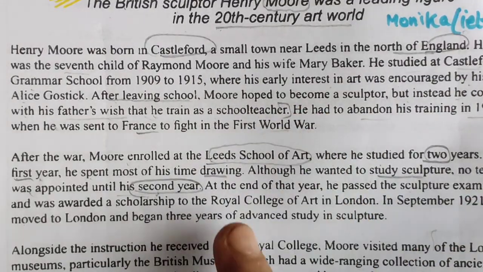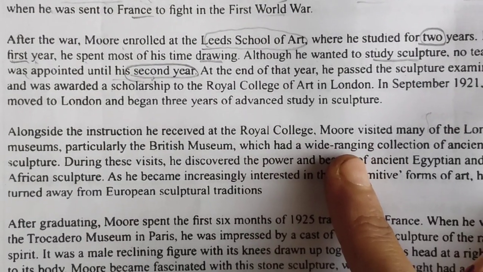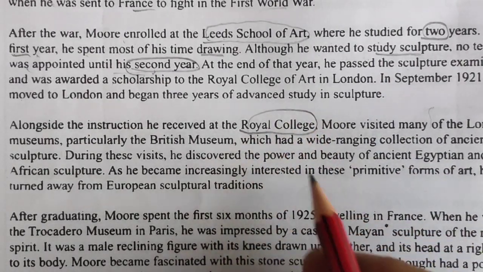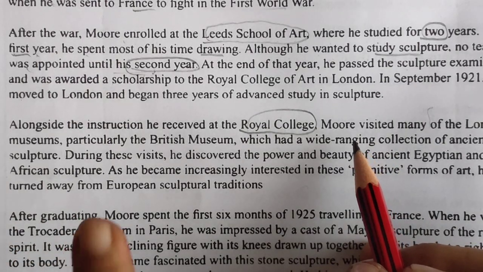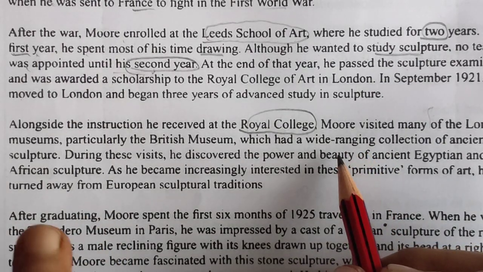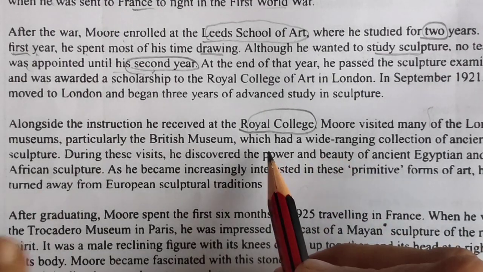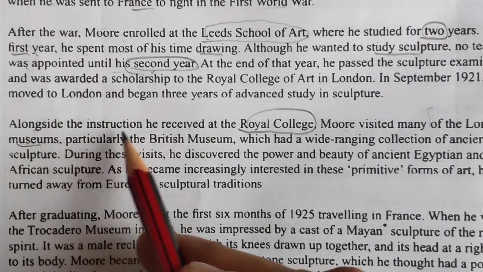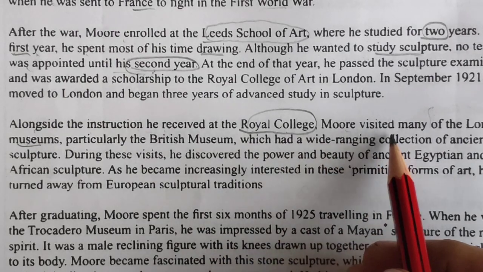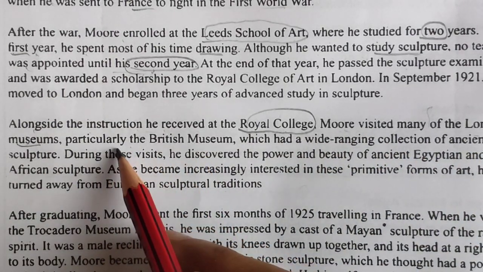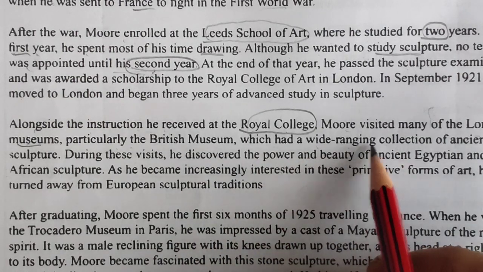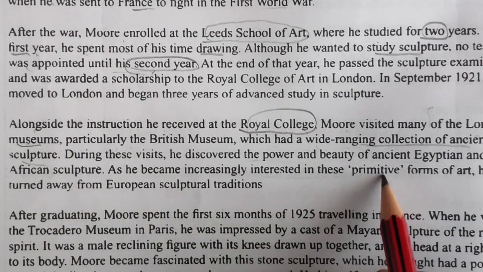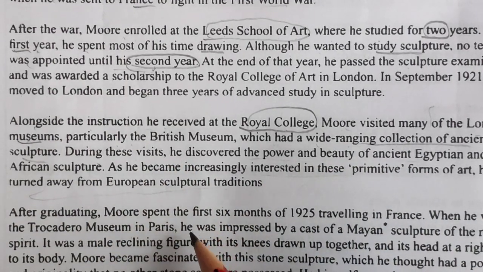Now the first paragraph is done, the second paragraph is done, and let's look at the Royal College. We were looking for this college. Here we have to find whether it was a good or excellent place for teaching sculpture. Alongside the instruction he received at the Royal College, Moray visited London museums, particularly the British Museum, which had a wide collection of ancient sculpture. So here in this paragraph he is talking only about his visits to museums.